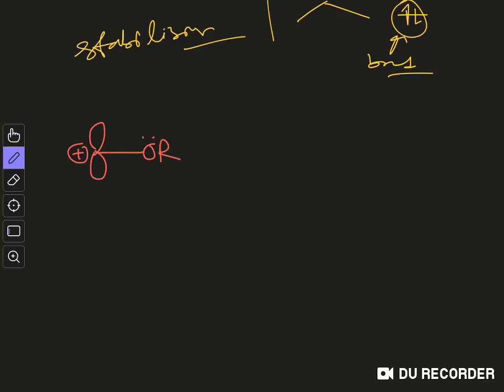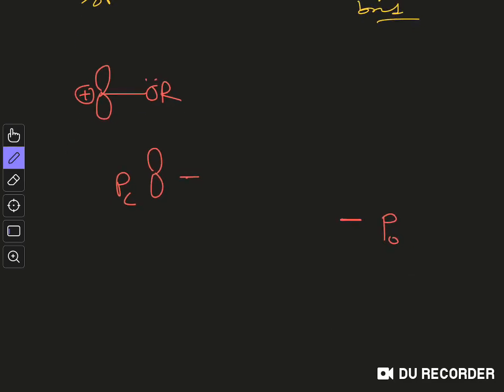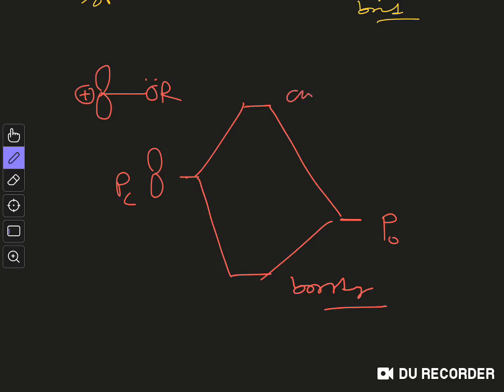So we just have to put this p orbital over here. This is the PC, and this is the oxygen PO, the oxygen p orbital. Now if we draw the molecular orbitals, we will have 2 molecular orbitals. This is the bonding, and this is anti-bonding, right? Now we have only 2 electrons, and these 2 electrons will be placed here. So overall you can see only the bonding orbital is filled. So overall the situation is bonding, right?